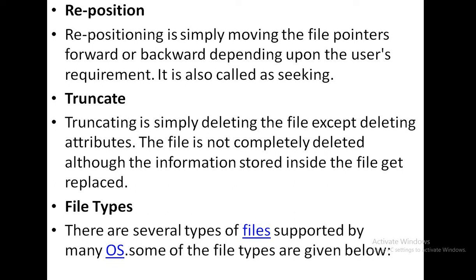That means when we write some information into a file, after we have used that information, we don't delete the file completely, but we delete the information of the file and replace it with some other information within the same file. That type of operation is called the truncate operation of the file. So these are the operations based on the file.